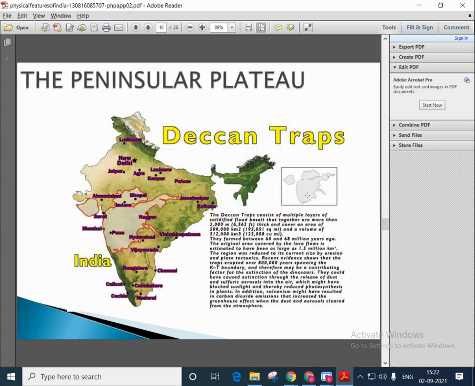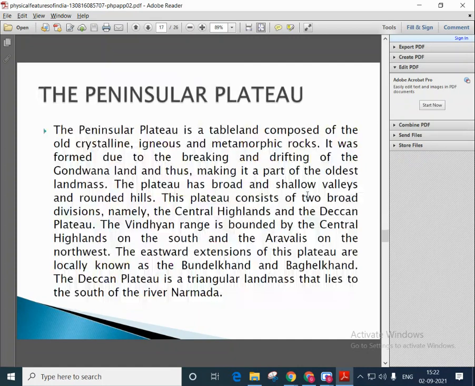The third one is the peninsular plateau, or we call it the Deccan Traps. The peninsular plateau is a tableland composed of the old crystalline, igneous and metamorphic rocks. It was formed due to the breaking and drifting of the Gondwana land, thus making it a part of the oldest landmass.